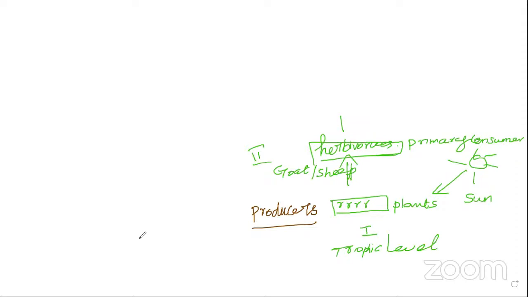Suppose it is a forest. So the grass is the first one, right? It is the producer. Next one, what is that? Deer is the primary consumer. And the deer is also hunted by which one? Lion or tiger or fox. Okay, again the fox is hunted by lion.